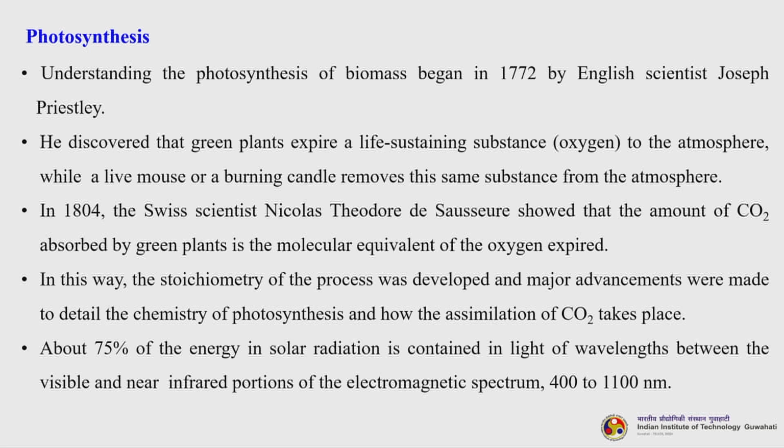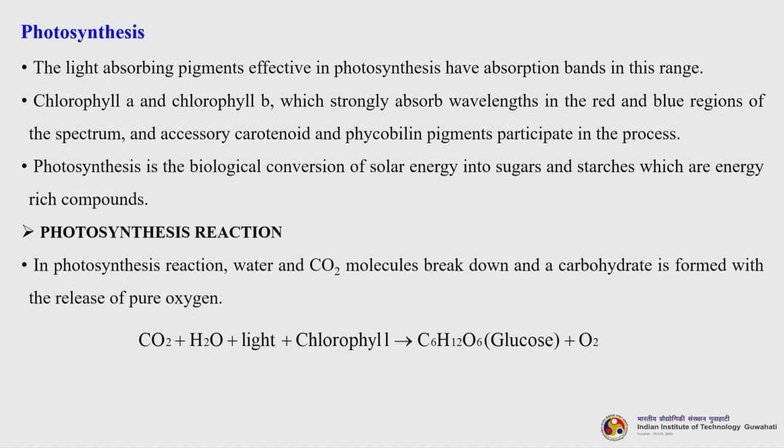About 75% of the energy in solar radiation is contained in the light of wavelengths between the visible and near infrared portions of the electromagnetic spectrum. So, that is almost in that range of 400 to 1100 nanometer. The light absorbing pigments effective in photosynthesis have absorption bands in this range. So, chlorophyll A and chlorophyll B, which strongly absorb wavelengths in the red and blue regions of the spectrum, and accessory carotenoid and phycobilin pigments participate in the process.